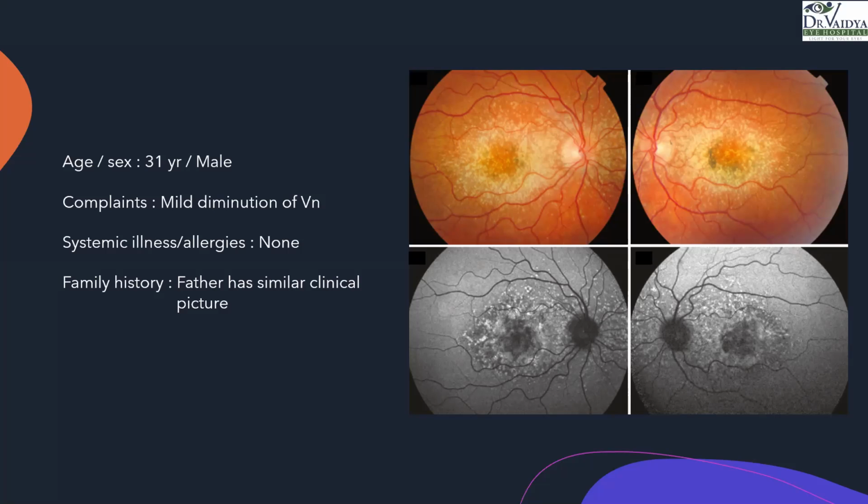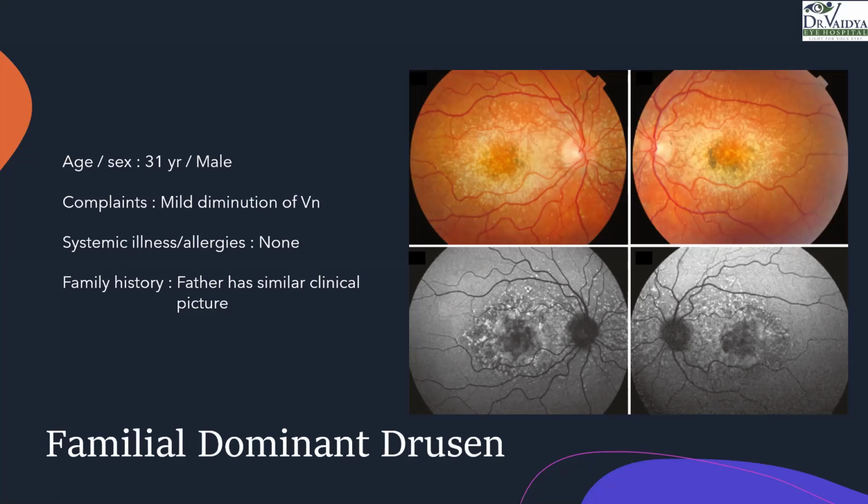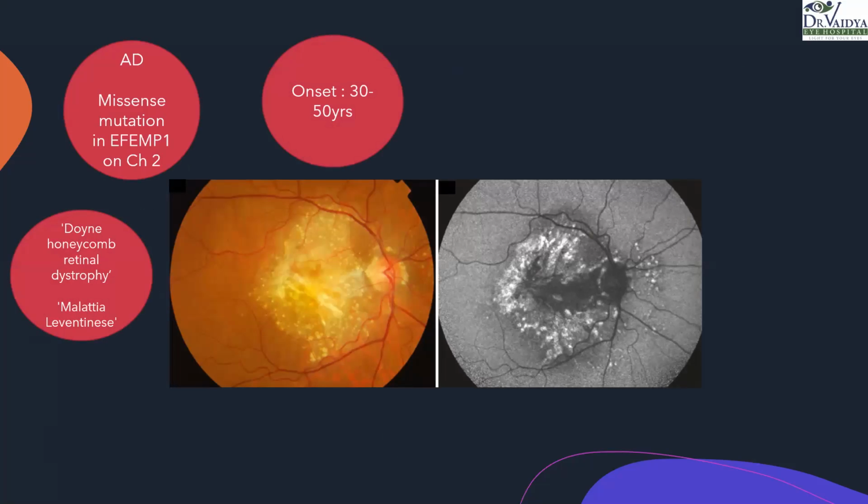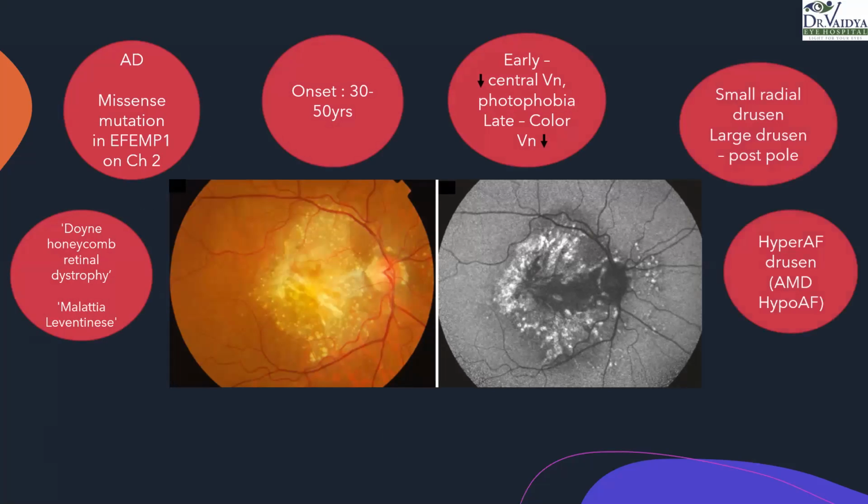Okay, so I kept these only for the exam-going PGs so that they can describe the lesion for their exams. Never mind. So these are basically familial dominant drusen. We'll get to know a little more about them. It's also called Doyne honeycomb retinal dystrophy or Malattia Leventinese. It is an autosomal dominant disorder with a missense mutation in the EFEMP1 gene on chromosome 2.